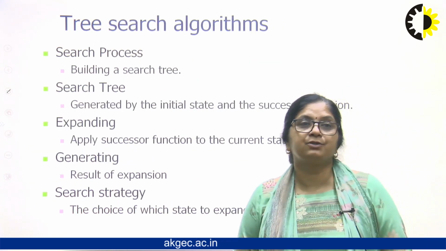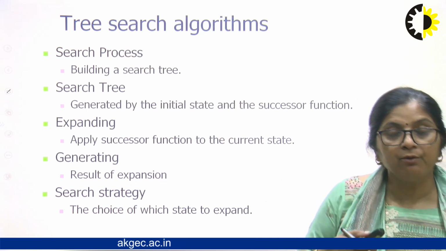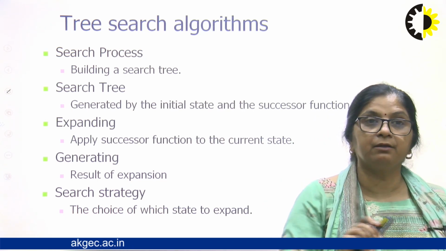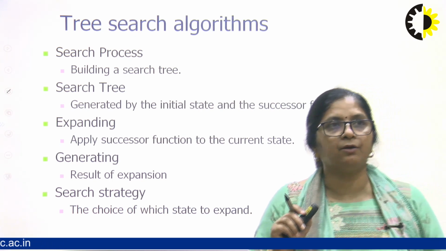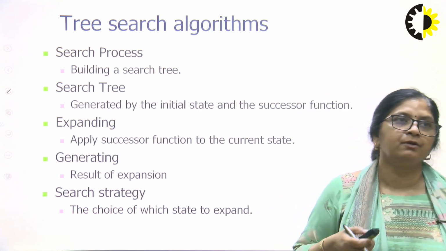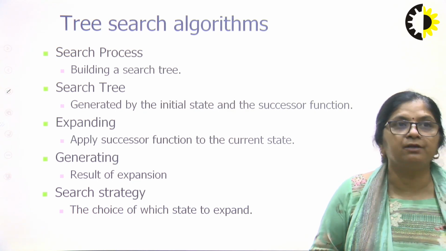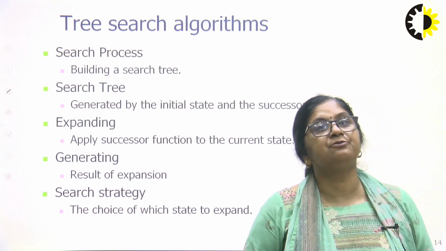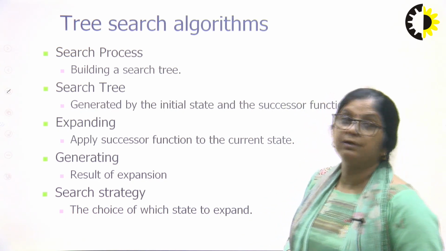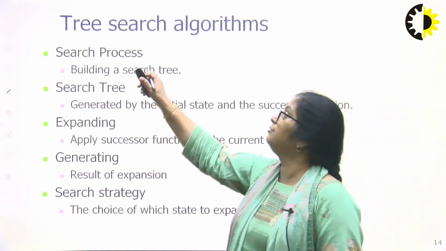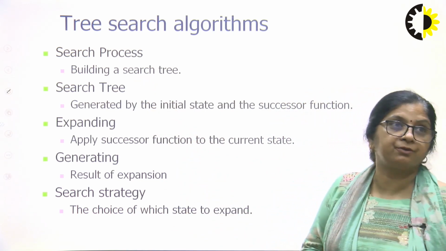Now, tree search. We are having the problem with the agent. Now, it has to solve the problem. So we are having a category of searching algorithm, that is tree search. When I say that we will do the tree search, it means we will build a search tree.